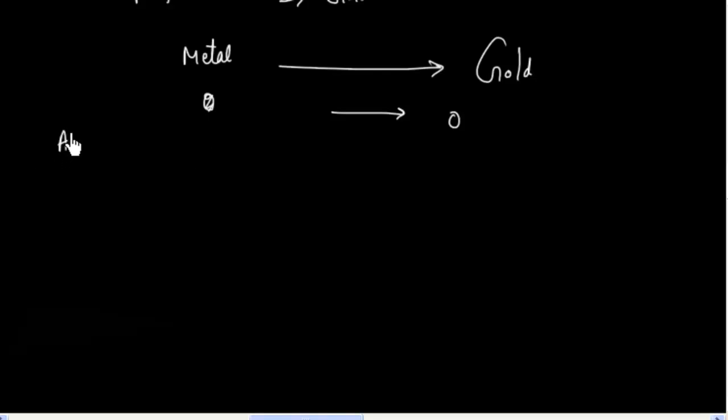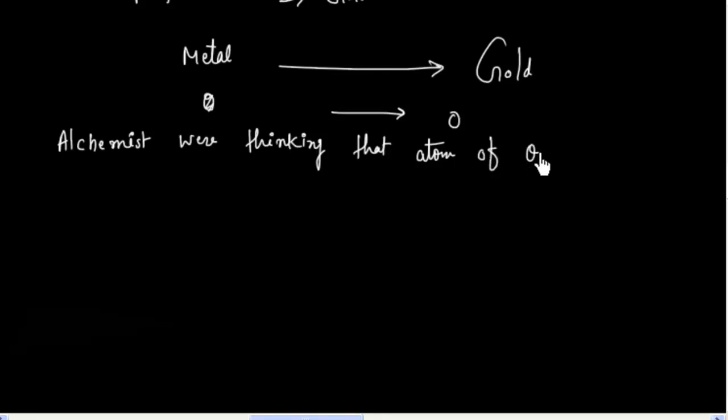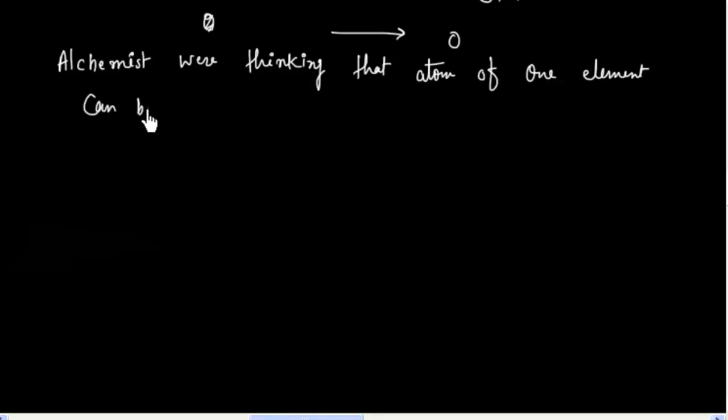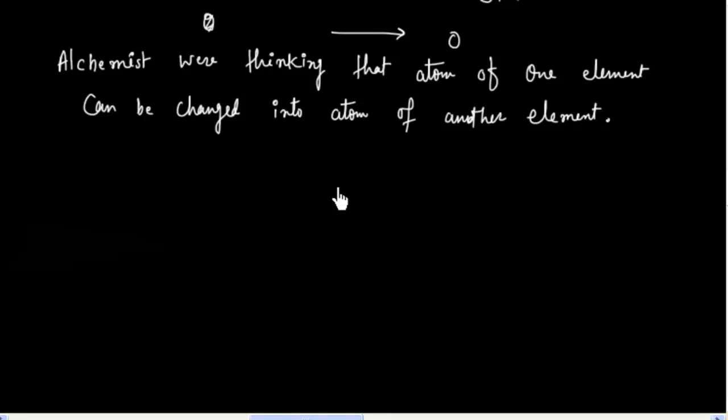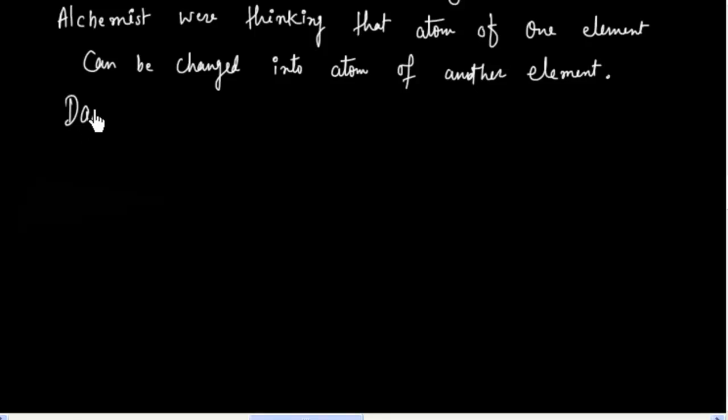So alchemists were believing, chemists were thinking, that an atom of one element can be changed into an atom of another element. But basically Dalton rejected this idea.